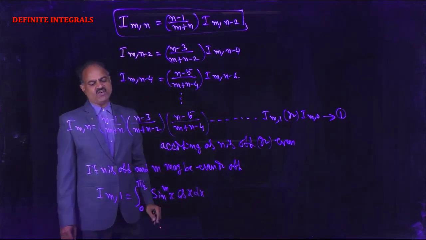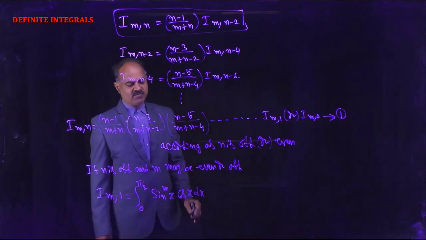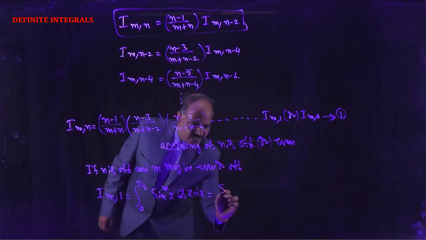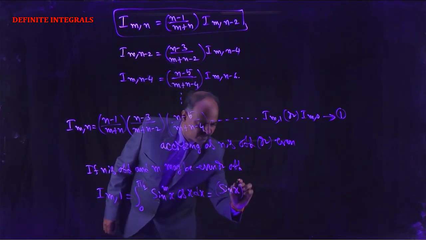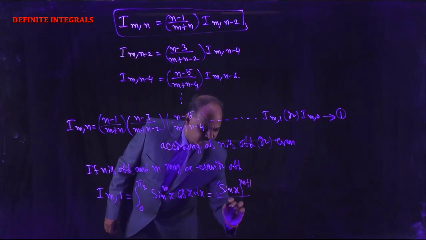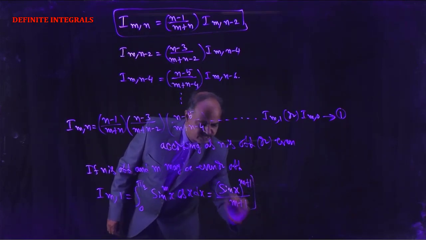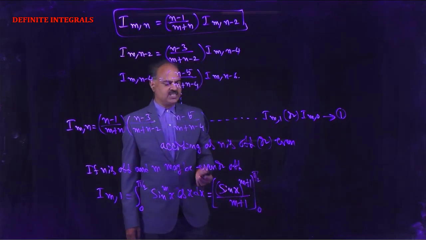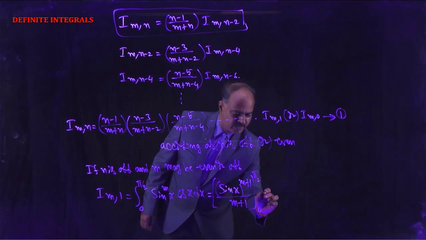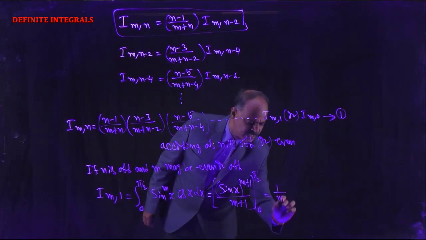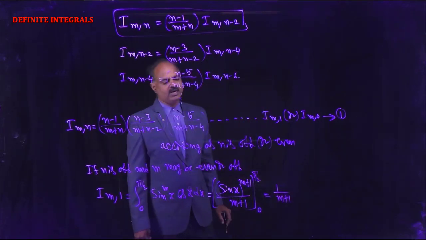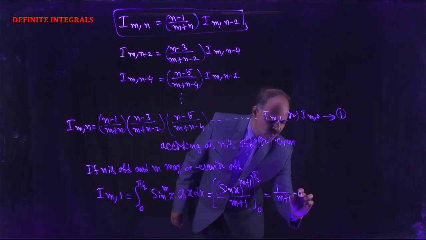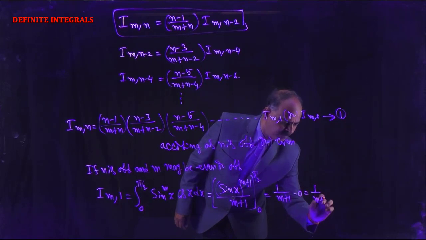Now this is of the form integral of [f(x)]^n into f'(x), and the formula is [f(x)]^(n+1) by n+1. So here that is (sin x)^(m+1) by m+1, with limits 0 to pi by 2. Substitute the upper limit in place of x: sin pi by 2 is 1, so 1 power m+1 is 1, by m+1, minus the lower limit: sin 0 is 0, by m+1 is 0. So that is equal to 1 by m+1.